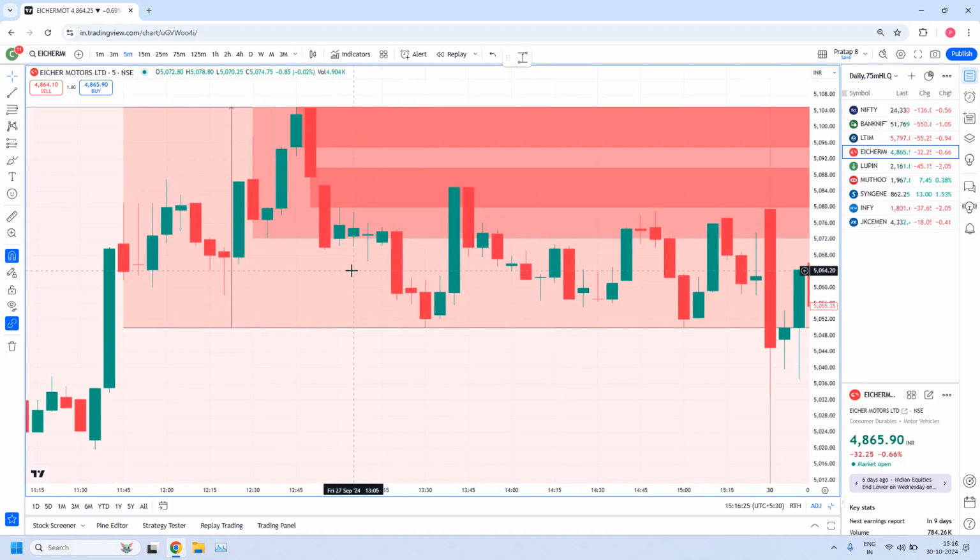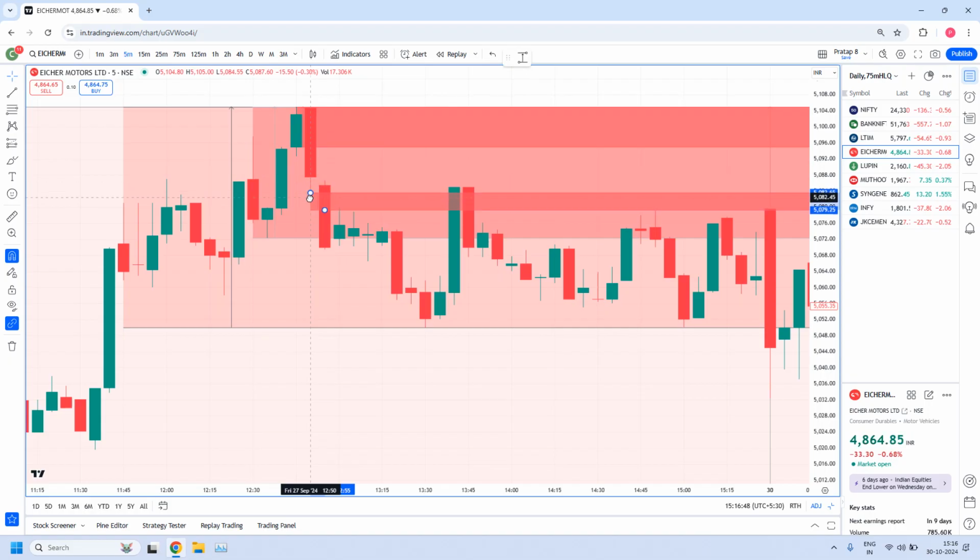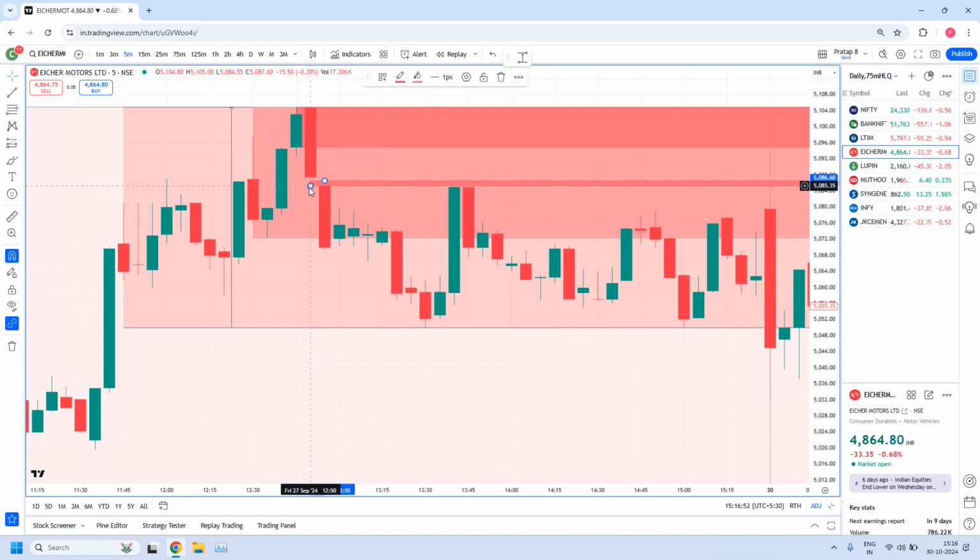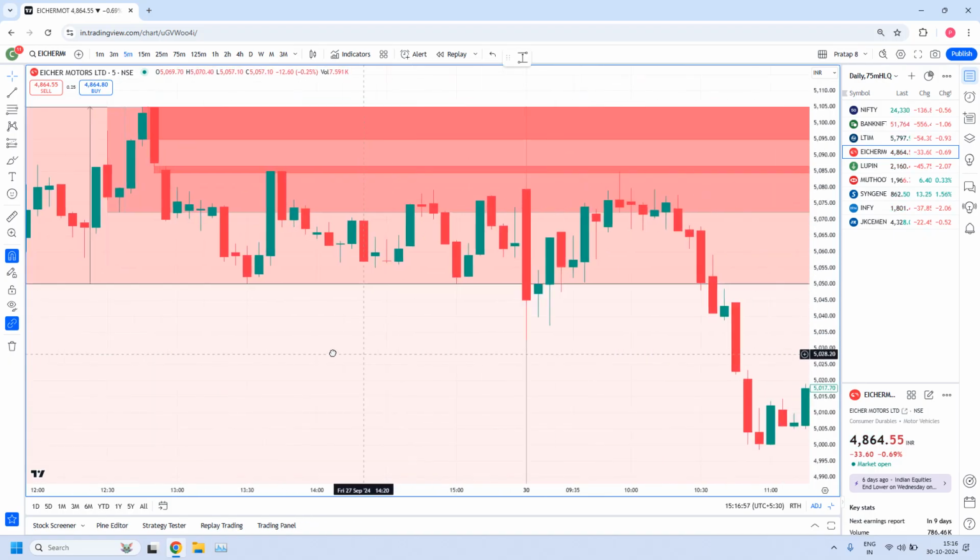Do you remember previously I told you a new way of drawing the zone? I think a few days back, last week only, we discussed. You have a leg out candle, you have another leg out candle. With the higher wick of this leg out and the lower wick of this leg out candle, you can draw a zone. You can draw a zone like this between these wicks. This is the way you can draw the zone.